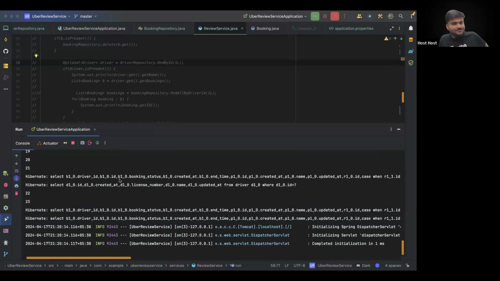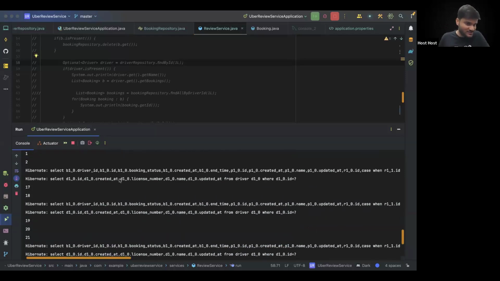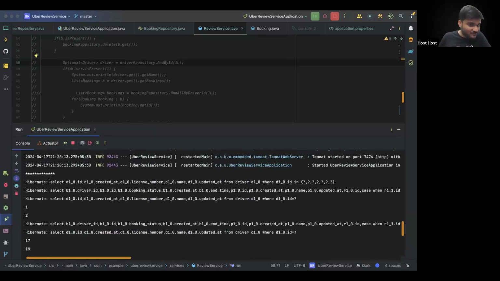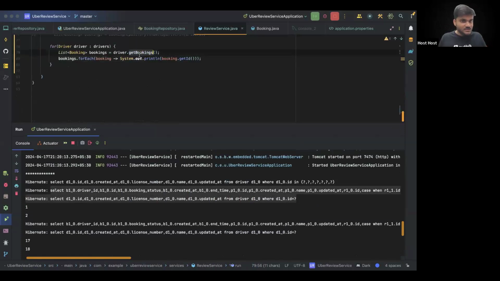And now can you see? A lot of queries are being executed. For every driver that you find, you are making a join. This query dot get bookings actually fetches the booking by making a join. So it is making a join for every driver because it's a simple thing.